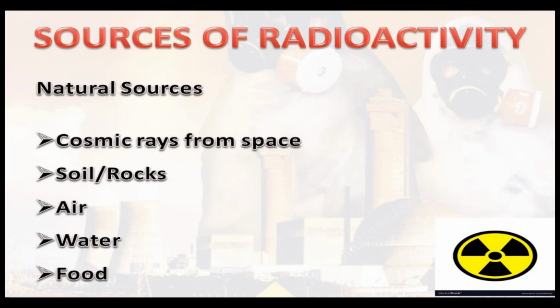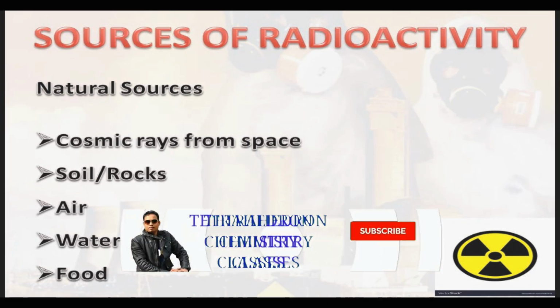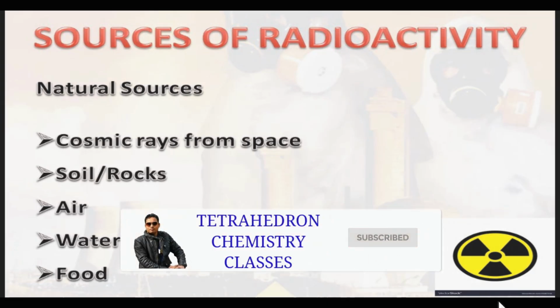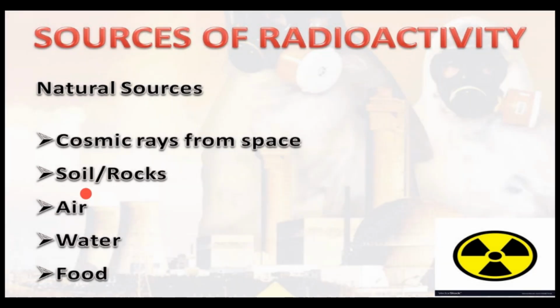Okay, and when it is present on the earth, definitely it will be present in the soil as well as in the rocks, right? Sometimes it may also happen that not the radioactive substances themselves, but the radiations like alpha and beta particles emitted from these radioactive substances may be present in the air as well. Once the radioactive substances are present in the air, soil and rocks, definitely through leaching or during rainfall, they can come into the water bodies as well.